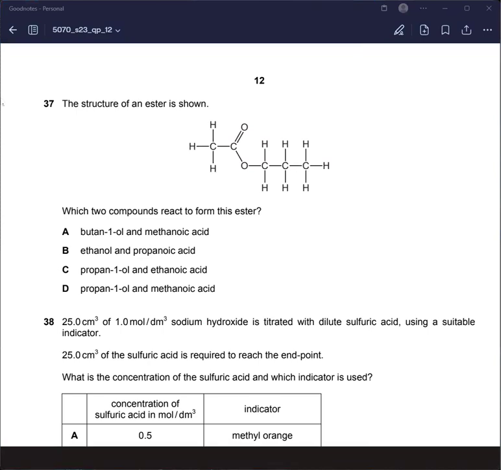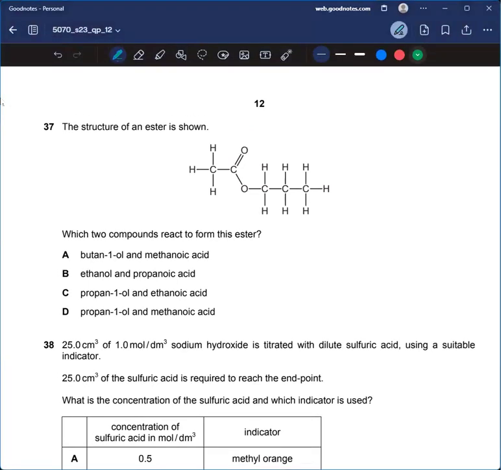So next question, the structure of an ester is shown. Which two compounds react to form this ester? So basically, let me highlight it.